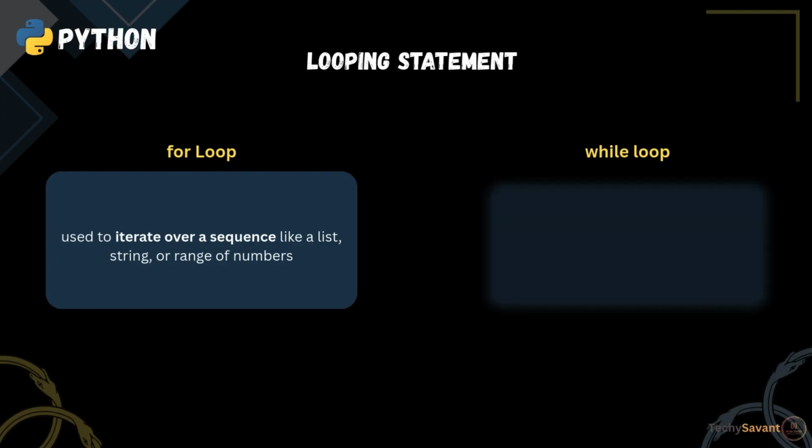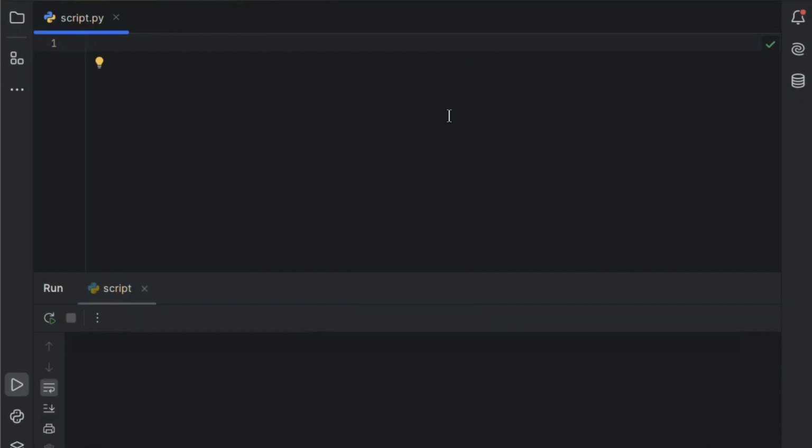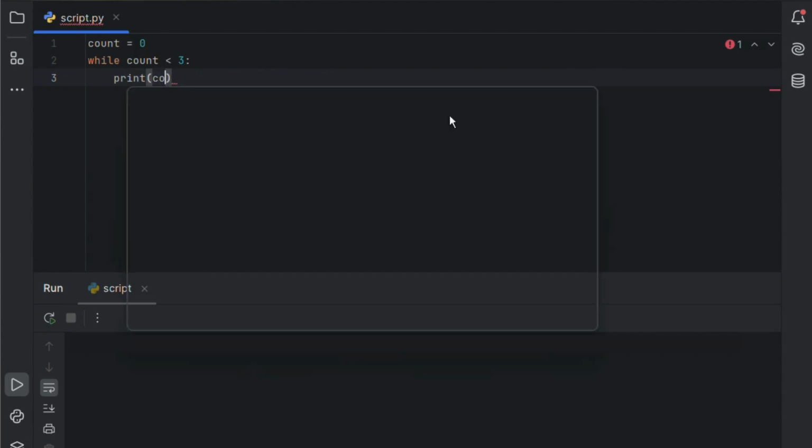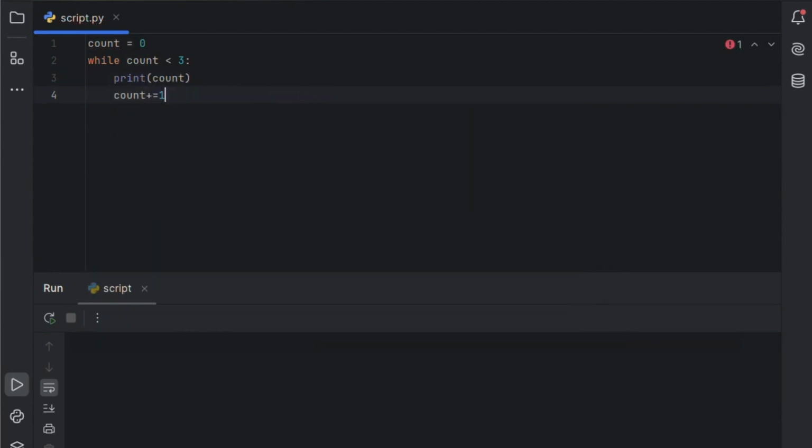Now comes the while loop. While loops keep running as long as a condition is true. Let's see the code. We want to print the counting from 0 to 2. First, we'll create a variable named count and initialize it with 0. Then, we'll use a while loop with a condition count less than 3, which means the loop will run until count reaches 2. Inside the while block, we'll print the value of count and then increment it by 1. Here, the loop keeps printing until count is no longer less than 3.